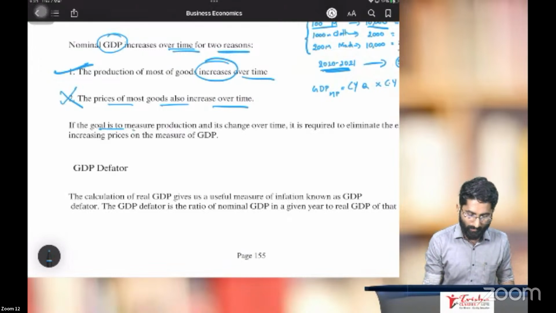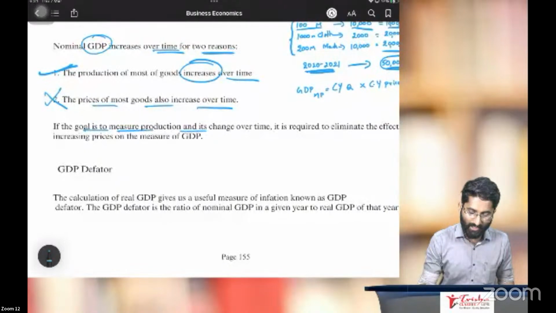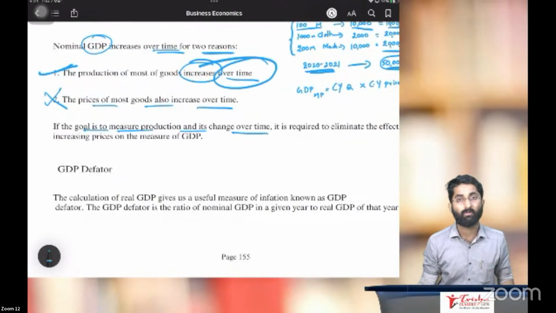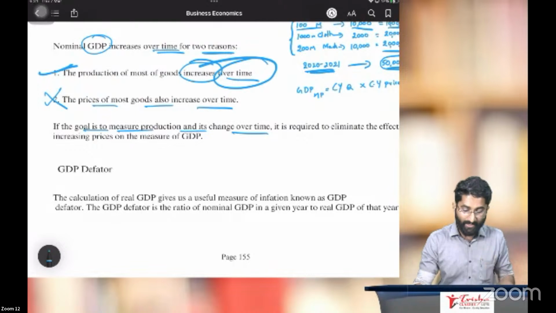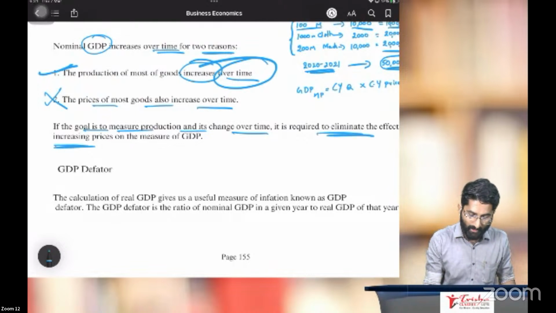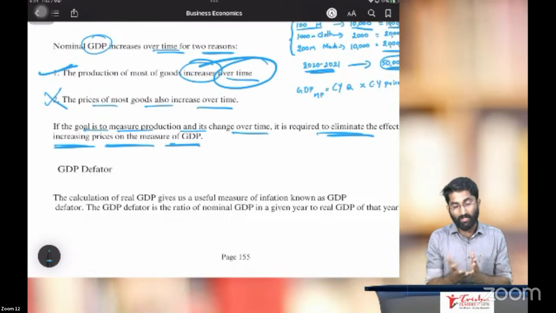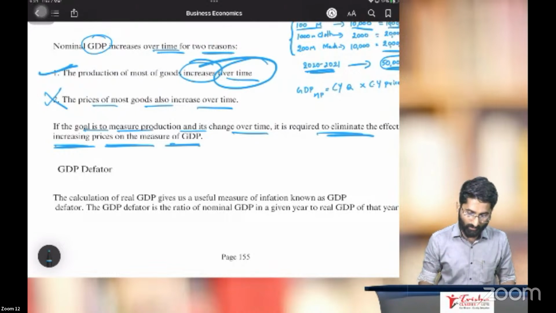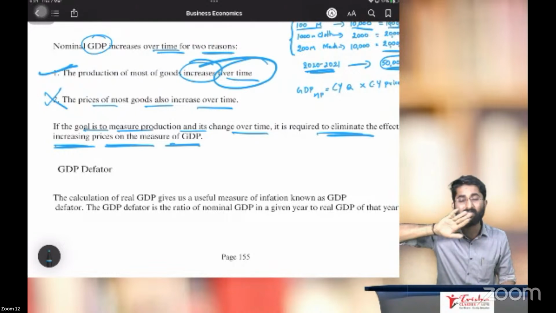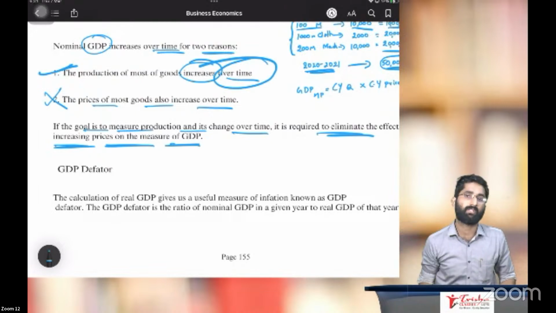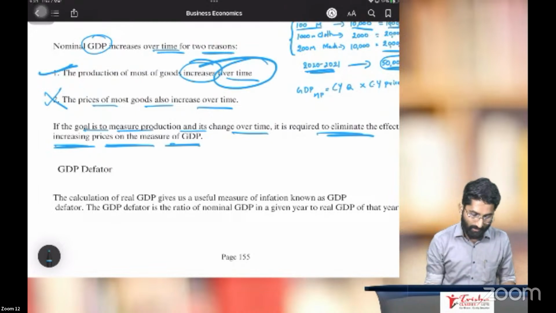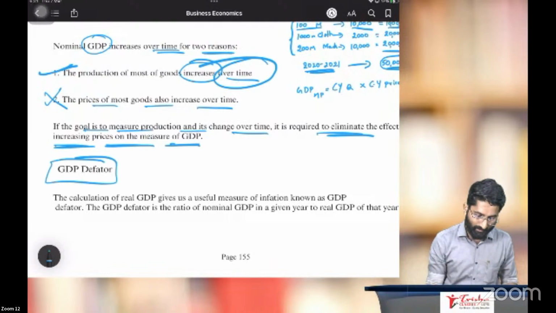If the goal is to measure production and its change over time, it is required to eliminate the effect of increasing price on the measure of GDP. I have to eliminate inflation. Next one, GDP deflator.